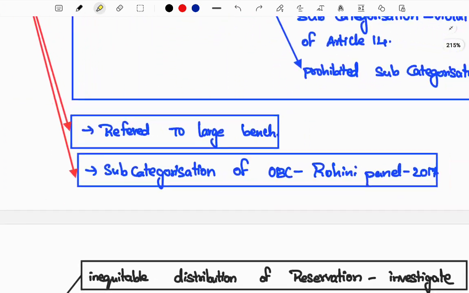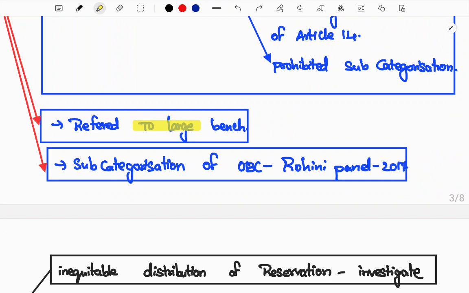But the same issue was raised about OBC, and the issue was referred to a larger bench. A smaller bench contains fewer judges, that is 3 or a limited number of judges, but a larger bench means they will have 7, 9 or 5. So more judges decide the issue. The discussion is still going on and has not concluded yet.